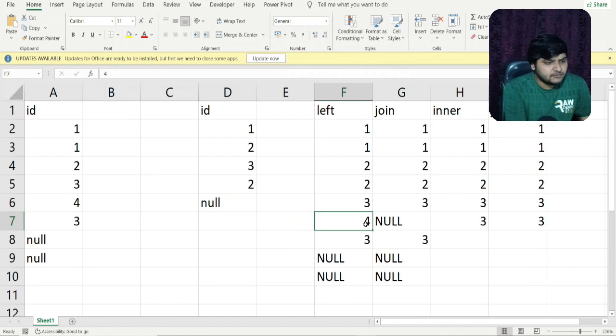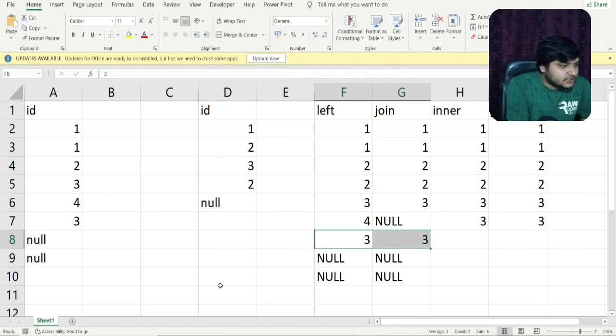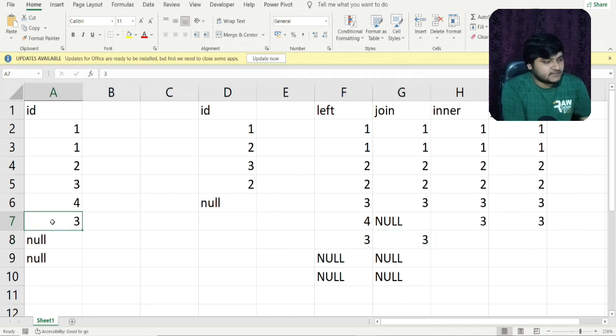So this result which we got from the previous join, the normal joins which we were solving earlier, this 3 is matched with this 3, so this particular result is produced. If 3 is not coming any more times, it will skip to the next value. So yeah, we are getting a value which is null, and you can see null is coming 2 times, and also you can see null is coming here.